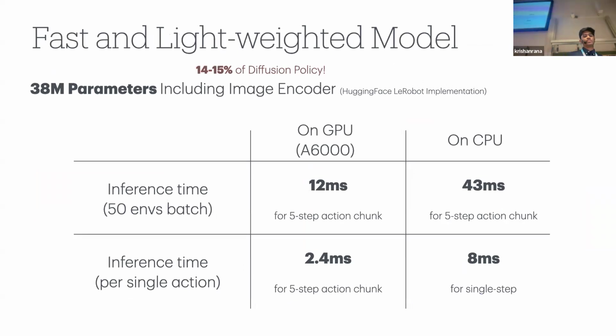We recently added VQ-BeT into the Hugging Face LeRobot library, and here you can see just how lightweight the model is, as it's just 38 million parameters and requires just 12 milliseconds for inference.